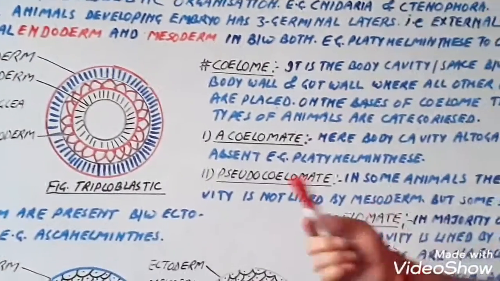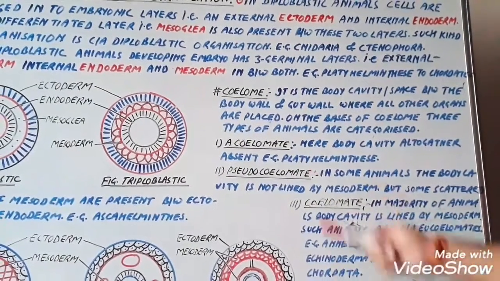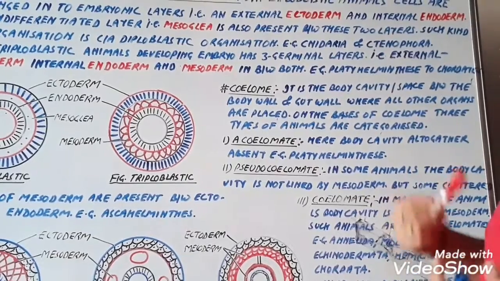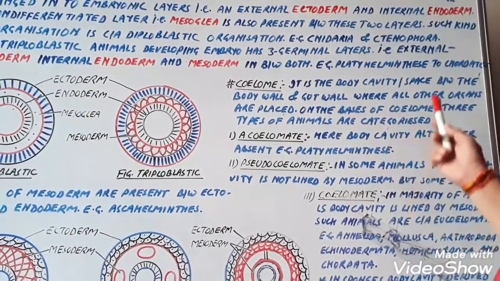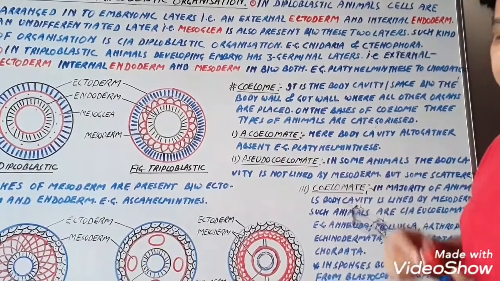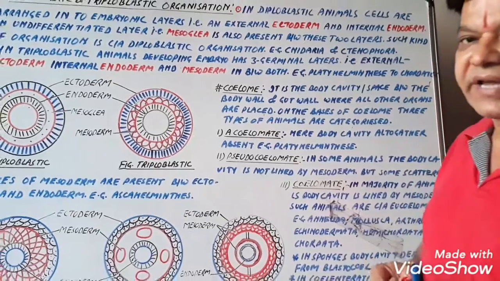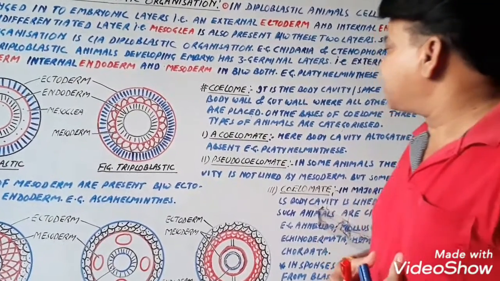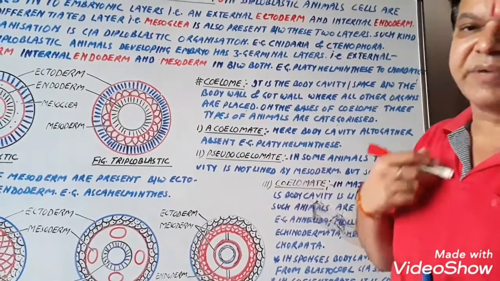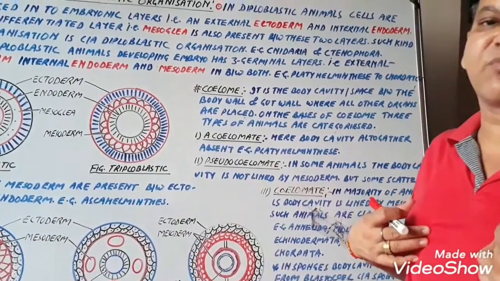Now, coelom. Coelom is also known as body cavity. It is the body cavity or space between the body wall and gut wall, where all the other body organs are placed. On the basis of the coelom, there are 3 categories of animals. We can say that body cavity is known as the space between the body wall and the gut wall. Gut means alimentary canal. तो alimentary canal और body wall के बीच में जितना भी space होता है, this is known as body cavity.